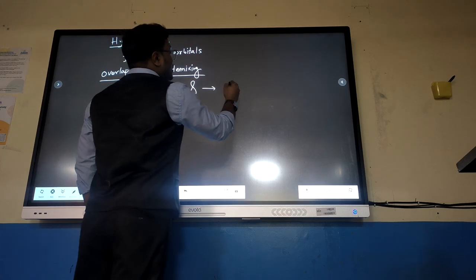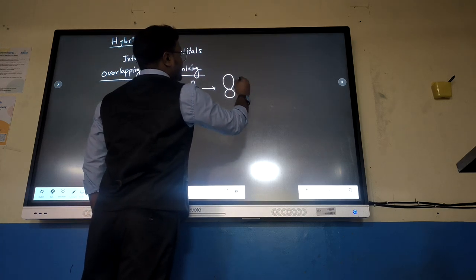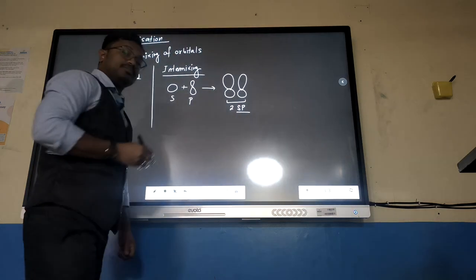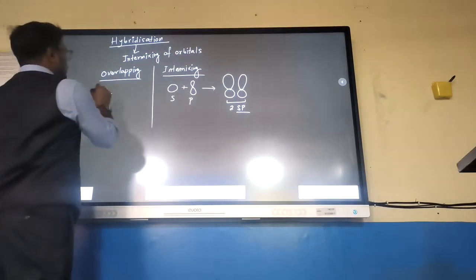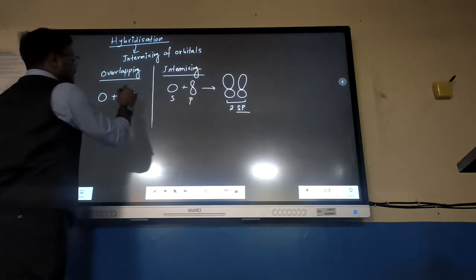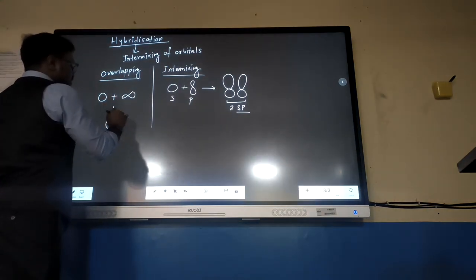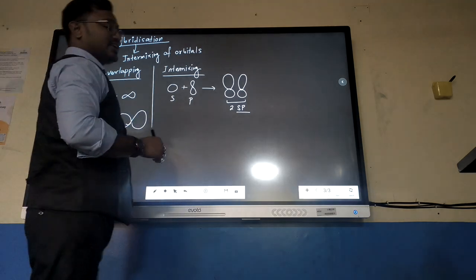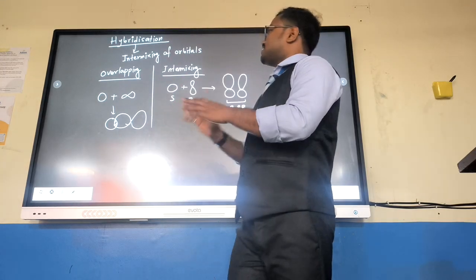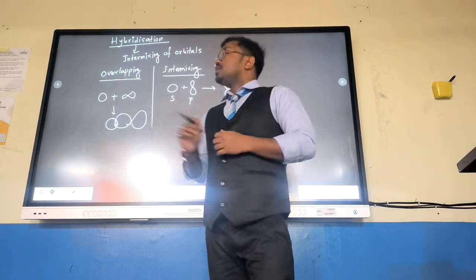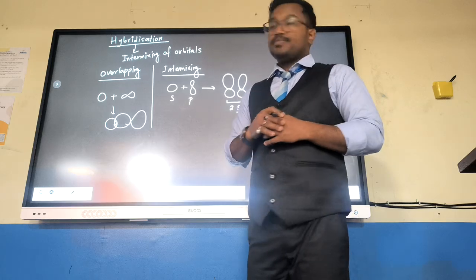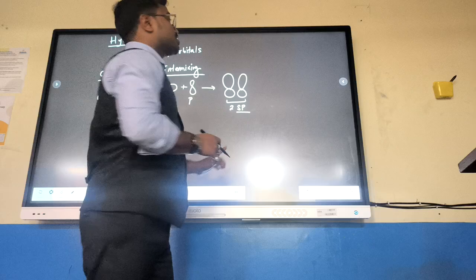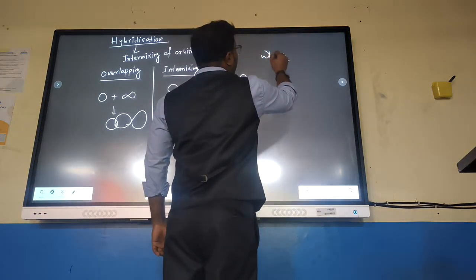Here a new character will be formed that is named as sp. So here two sp orbital are formed, that is intermixed orbital. If we do overlapping between s and p, so this is formed. In this case, both share their area and the character remains as it is. So this is the basic difference between intermixing and overlapping. So in case of hybridization, what is the importance of it? First question comes that why hybridization came?